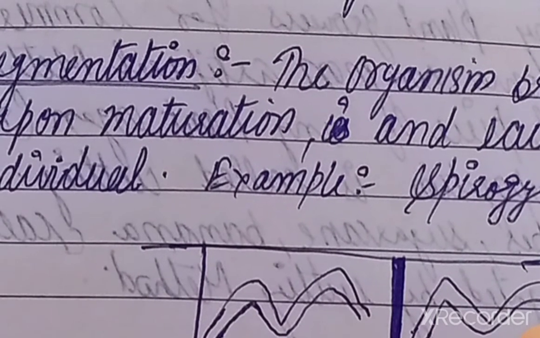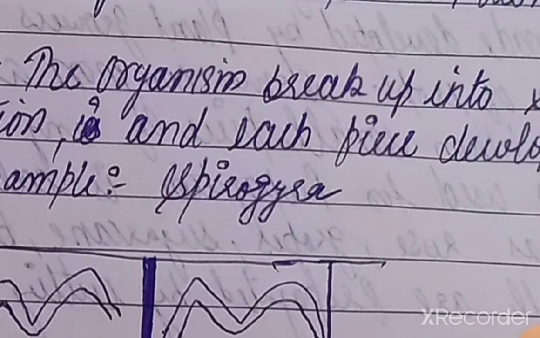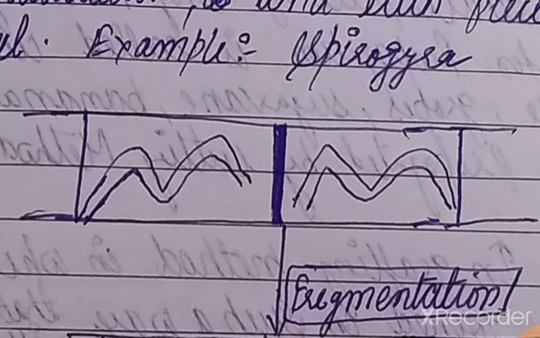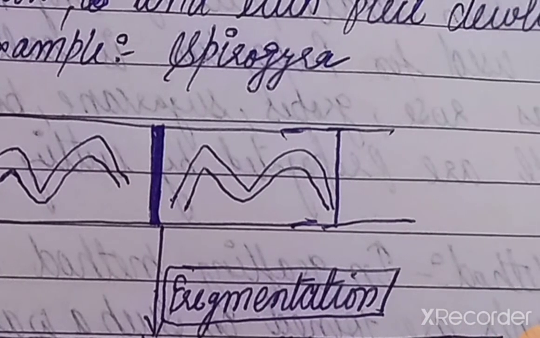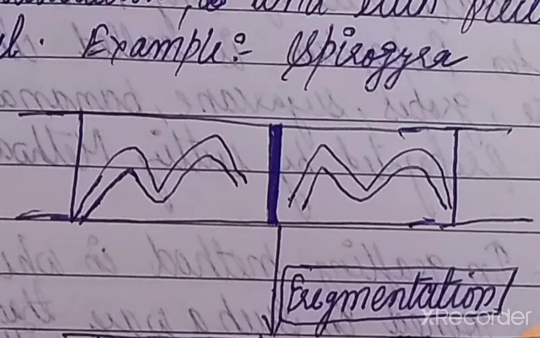This is known as fragmentation, and it is present in Spirogyra. Here this is the parent body. When it elongates, it is divided into two equal parts. If the body length is 6 centimeters, it is divided into two pieces of 3 centimeters each. So this is the meaning of fragmentation. In Spirogyra, one body is divided into two new bodies.